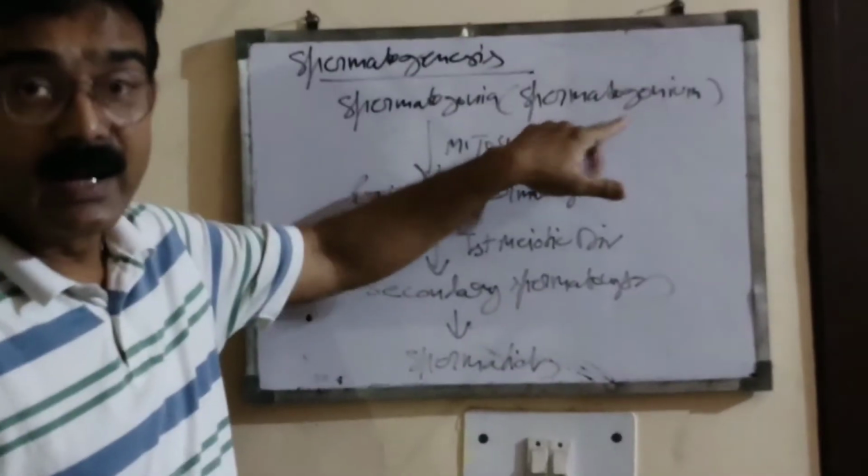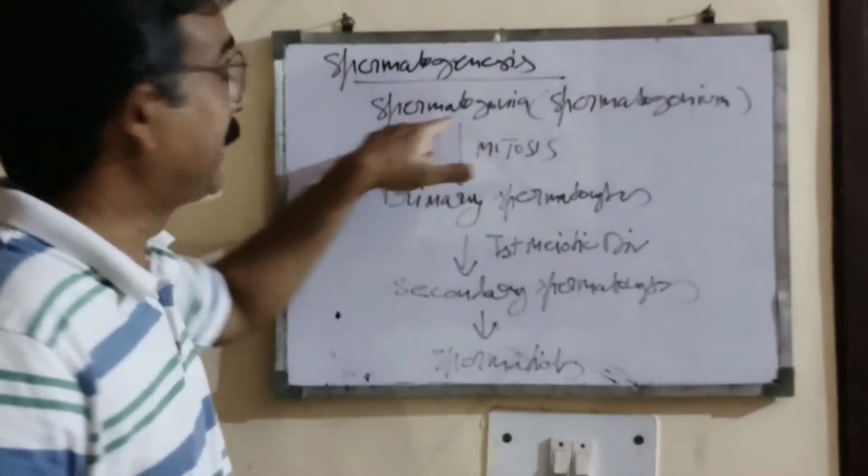Single is spermatogonium, and collectively they are referred to as spermatogonia.